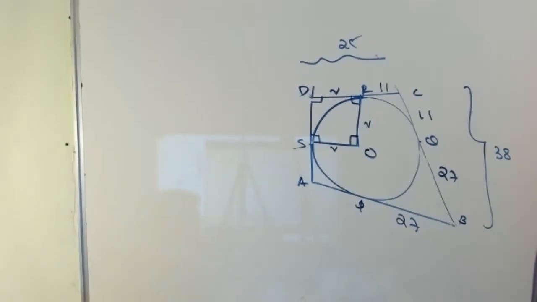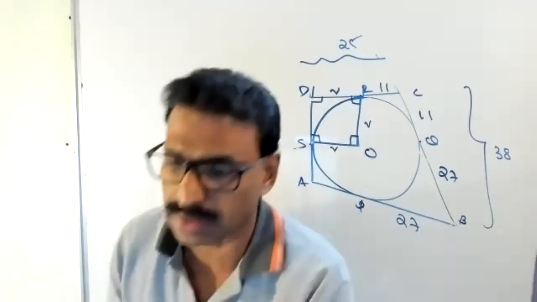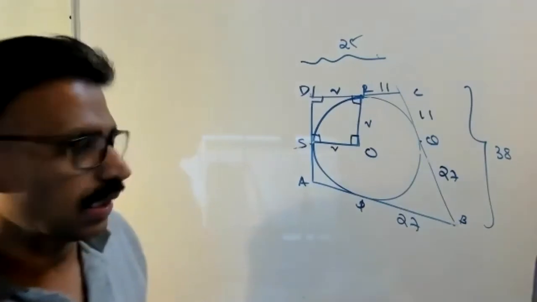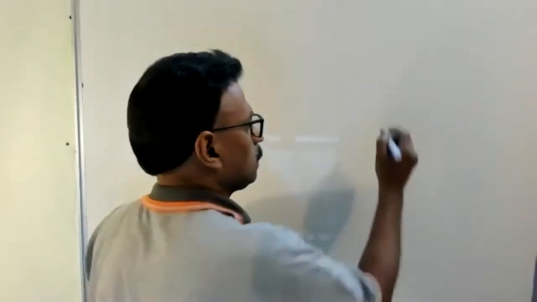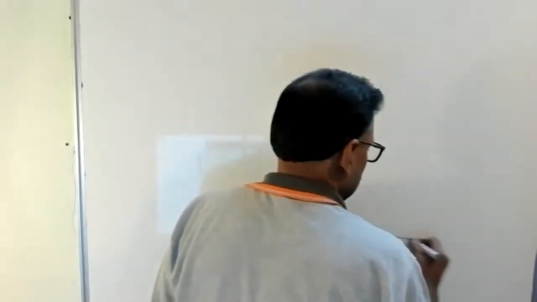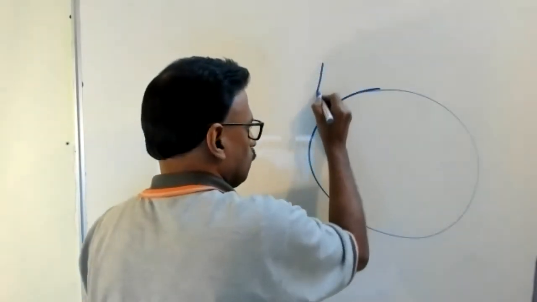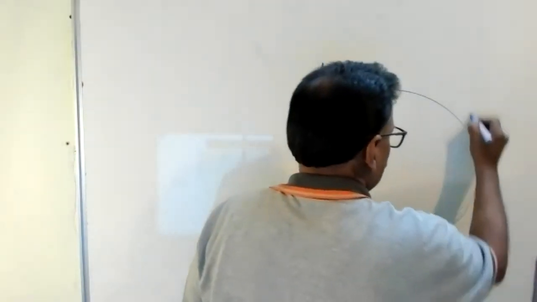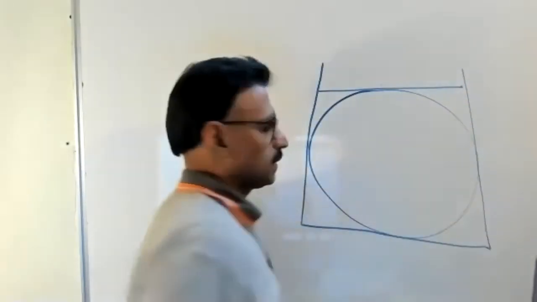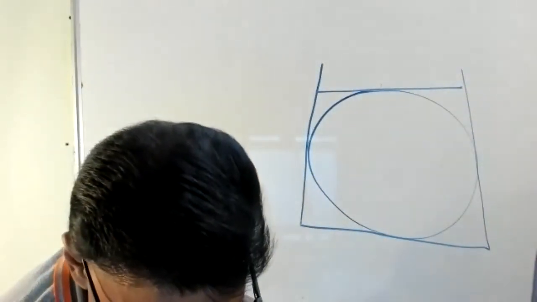A circle touches all the sides of a quadrilateral ABCD.